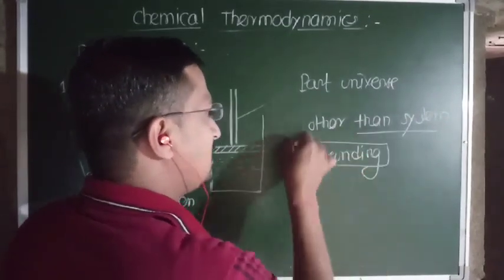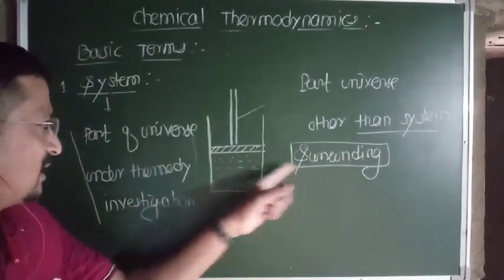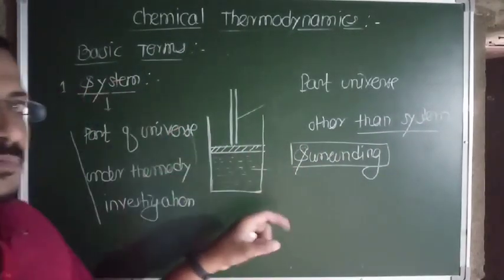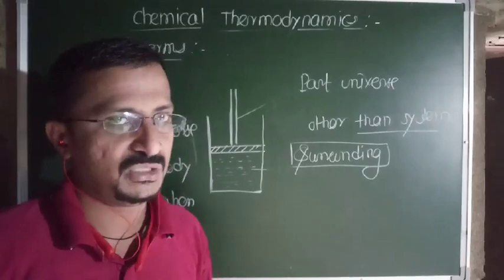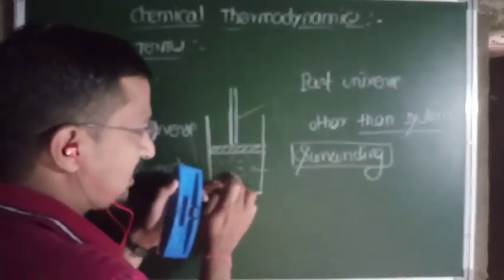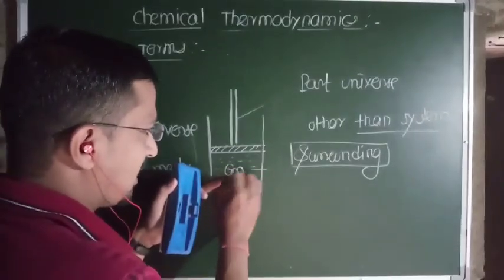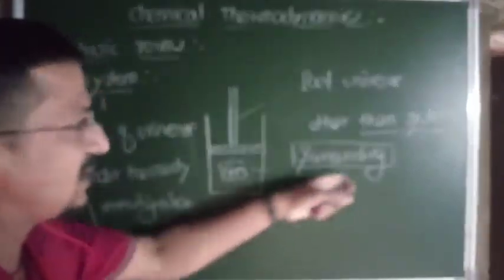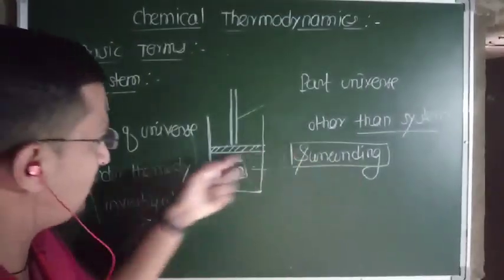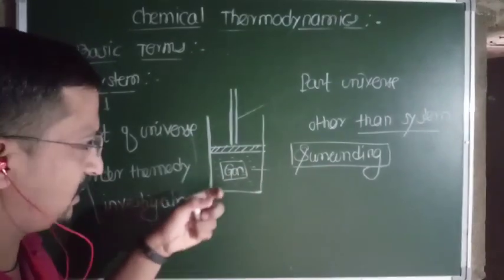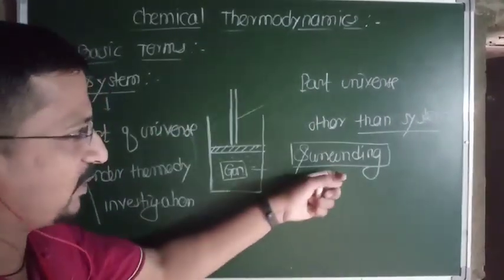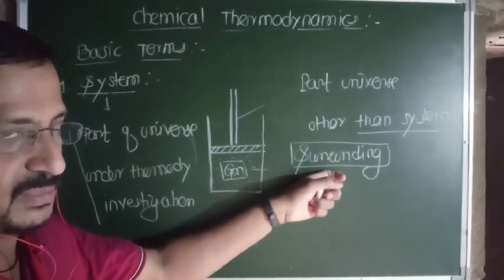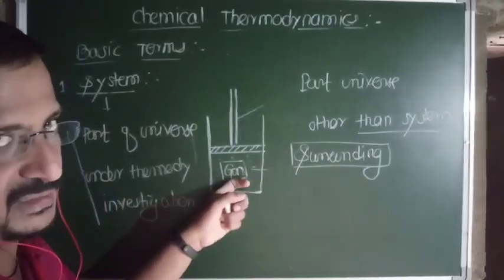So surrounding means it is a part of the universe other than system, and system is a part of the universe under thermodynamic investigation. Means if you accept this gas, the gas which is filled in the beaker or container, all remaining parts are termed as surrounding, isn't it? The part of the universe other than system is surrounding, and the system is only the gas, isn't it?